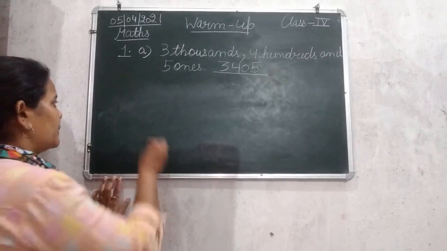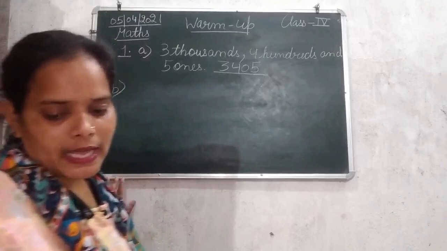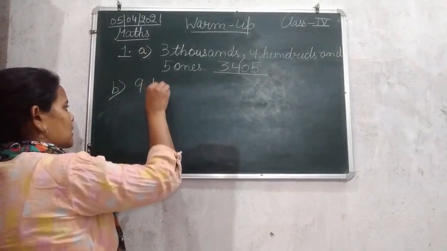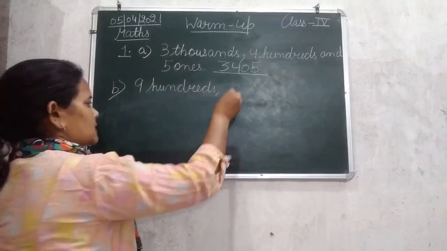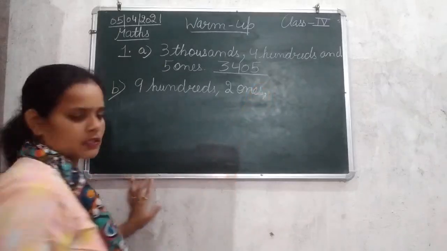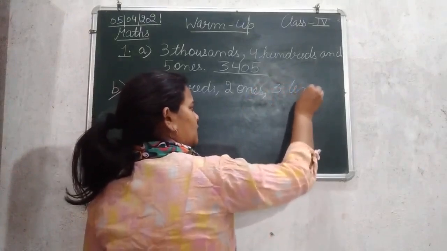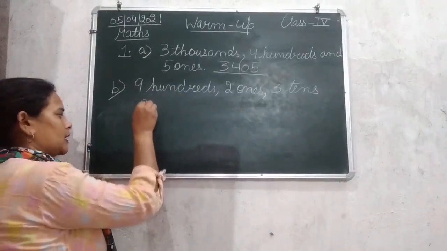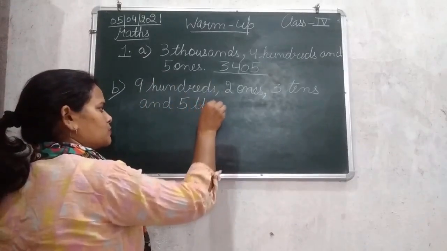Clear? Now beginning with the second one, that is B. B1 is 9 hundreds, 2 ones, 3 tens, and 5 thousands.